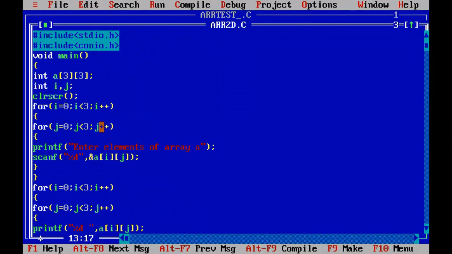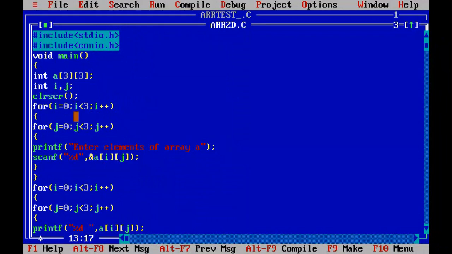Then j will increase, j becomes 1. Now i is still 0, so the location is 0, 1. The next value will be stored at 0, 1, and then j increases, j becomes 2. So i is still 0 and the next position is 0, 2. When j becomes 3, it will jump back to the i loop. Now i will increase, i becomes 1.